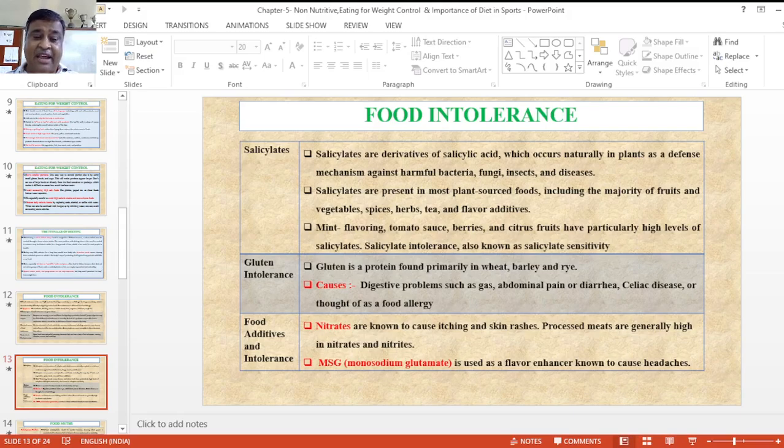Next is food additives and their intolerance. Nitrates are known to cause itching and skin rashes, and processed meats are generally high in nitrates, with different types of nitrates and nitrites.